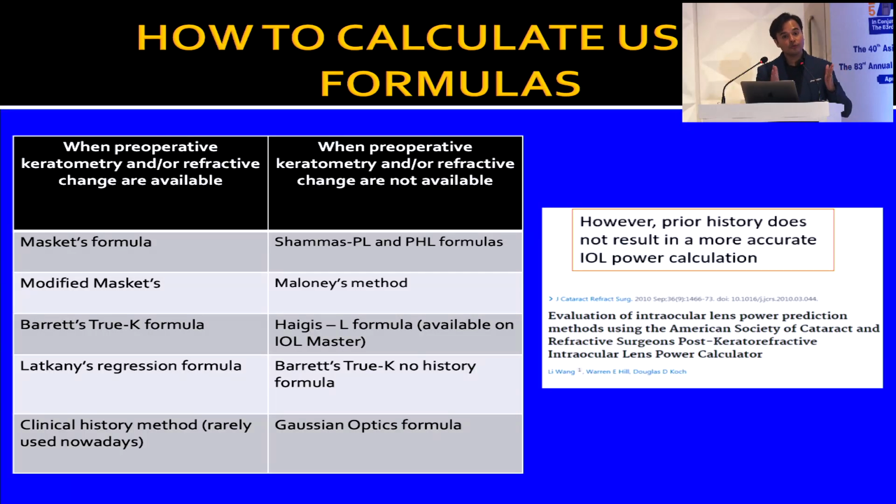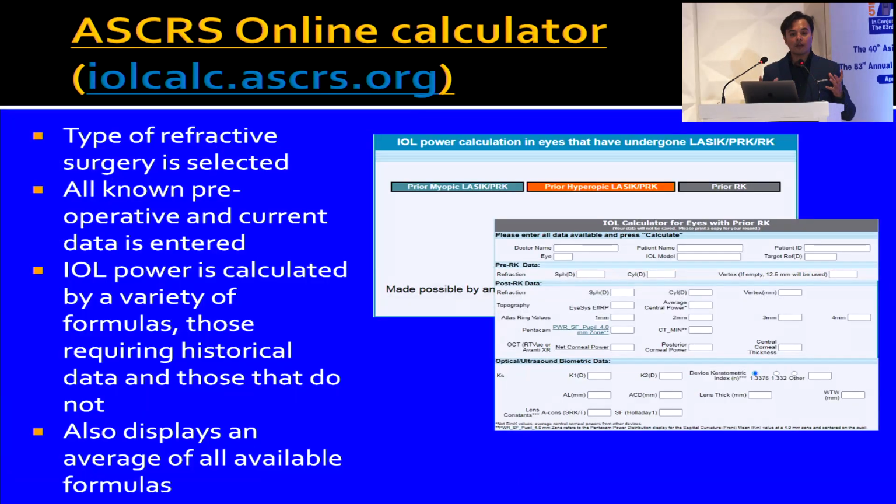And when you use this dual Aramberry keratometry formula, then you actually can get very good outcomes. And these are a series of different formulas which are currently working at an advanced level to give very predictable outcomes for patients who have already undergone LASIK surgery. Fortunately for us, all these formulas have been clubbed together under one umbrella on the ASCRS online calculator website,